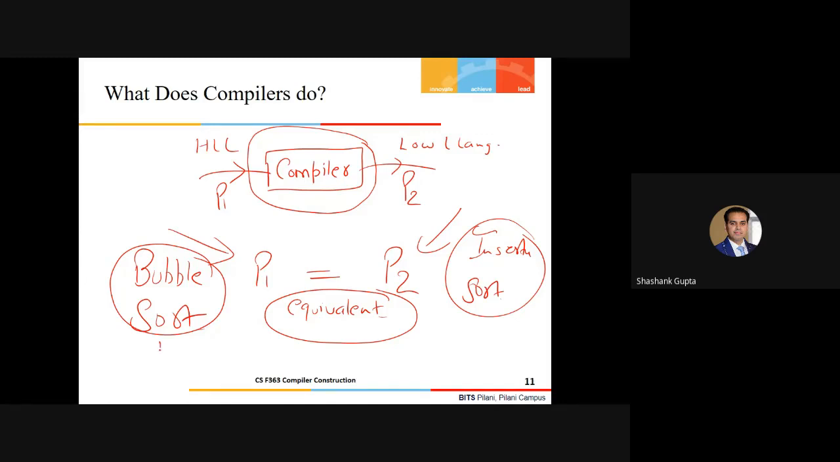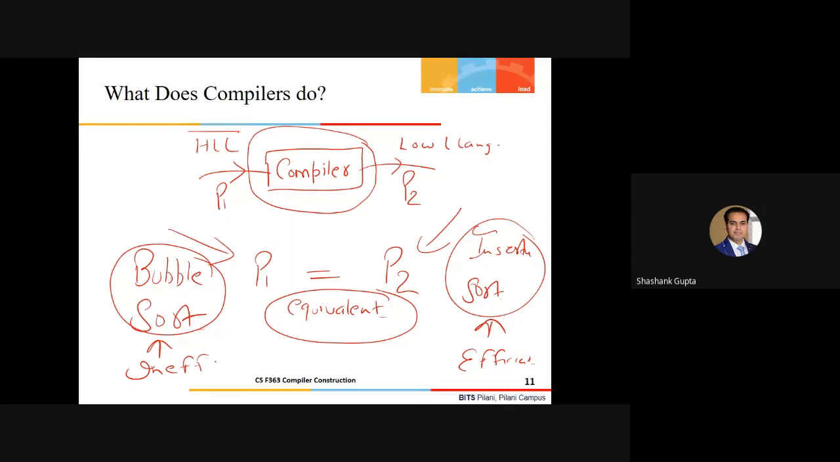Let's suppose, arbitrarily, that this is a very inefficient algorithm and this is an efficient algorithm. I'm expecting that the compiler will do something to transform this inefficiency into an efficient algorithm. Even the compiler can't do such things. Fine. So what exactly does the compiler do?